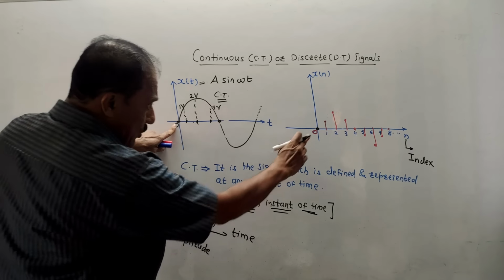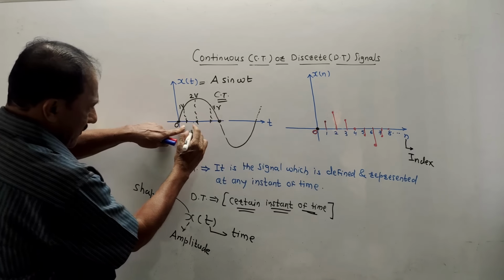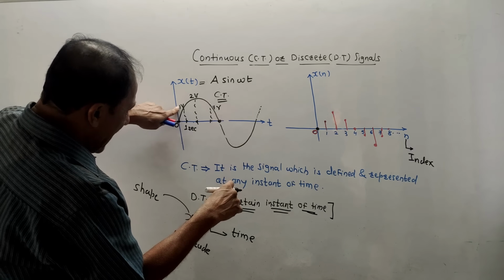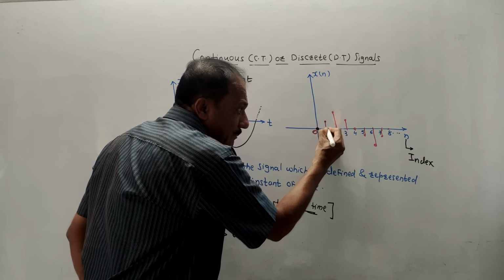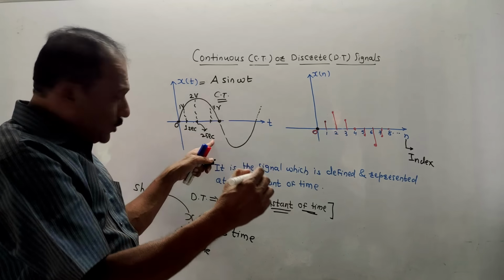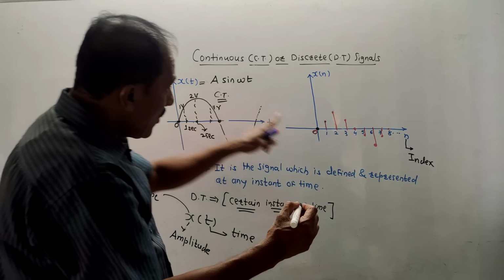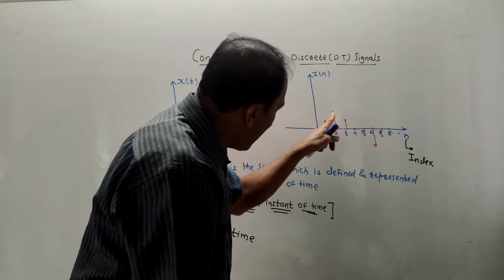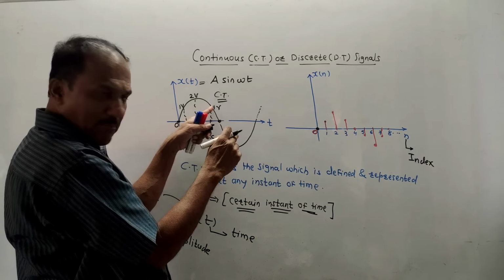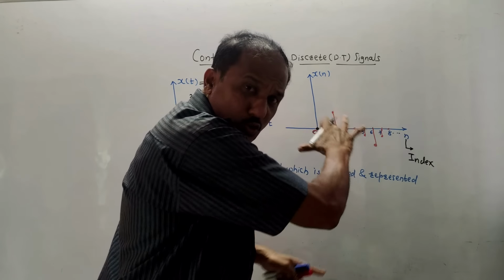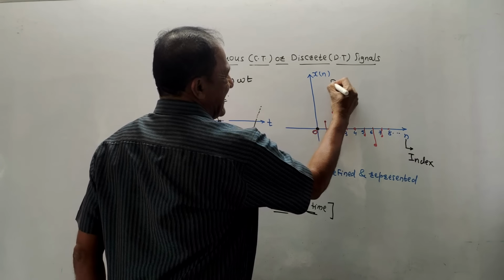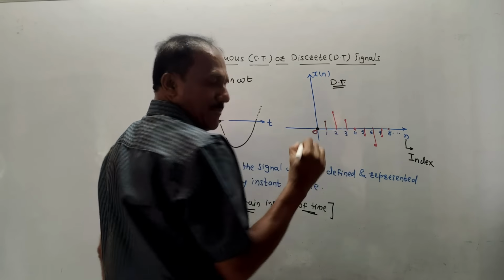So what I have done, at 0 I have marked the point 0. At this value of time, say it is 1 second as an example, then at 1 second amplitude is 1 volt, so I have drawn a pulse representing 1 volt. At say 2 seconds, at 2 seconds amplitude is 2 volt, so I have marked a pulse of amplitude 2 volt. Then, let us say this is 3 seconds, at 3 seconds again amplitude is 1 volt, I have marked a pulse. Likewise go on marking different pulses. Whatever signal you are getting is known as a DT signal, that is, a discrete time signal.